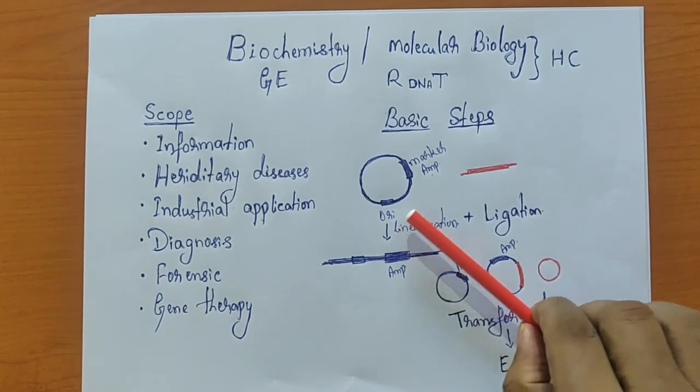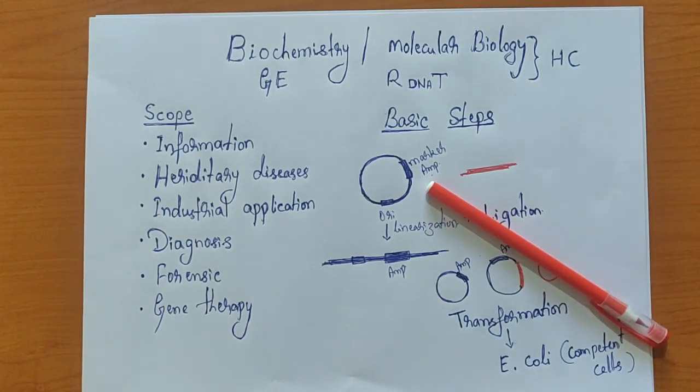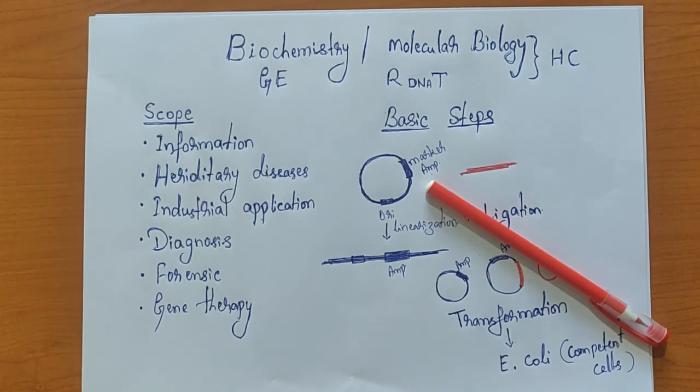And we also use a marker. Here the marker DNA is nothing but an antibiotic resistance gene. Here I have written it is an ampicillin resistance gene. Now this ampicillin resistance gene is very important to understand whether I have a clone or not.